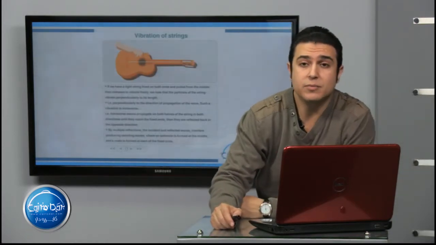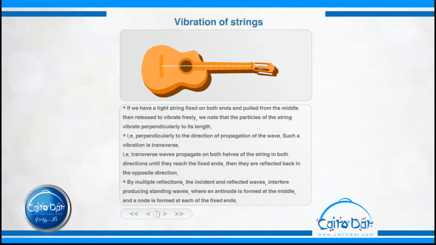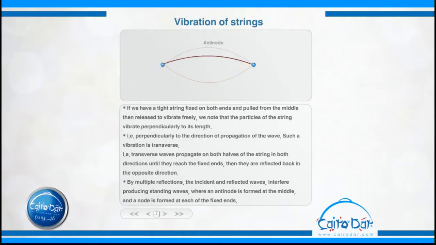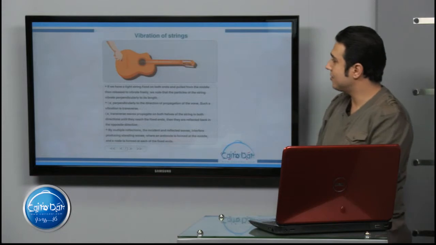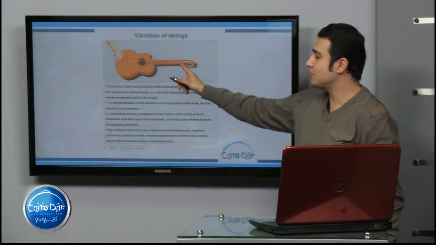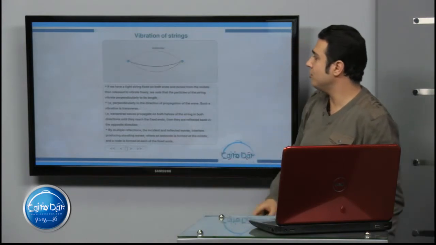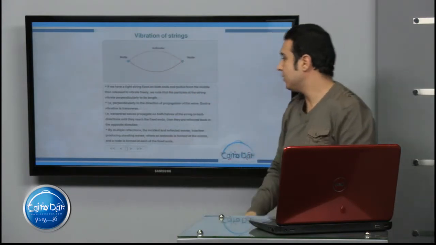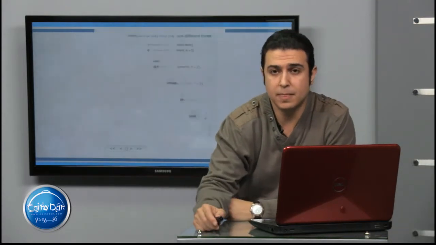What about the vibration of strings? As you see here, we have this guitar, and it produces nodes and antinodes. The strings vibrate in this way, as you see here. This is an antinode, and here are the nodes and the other nodes.